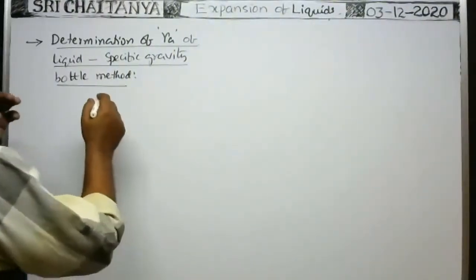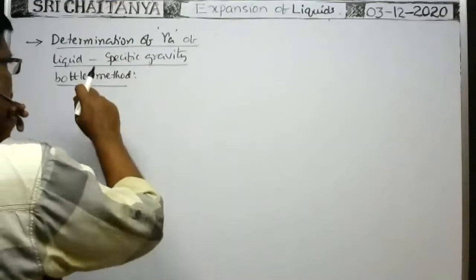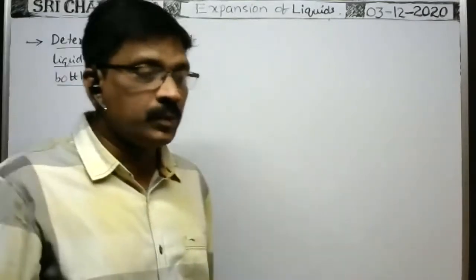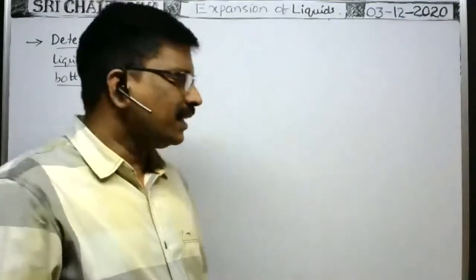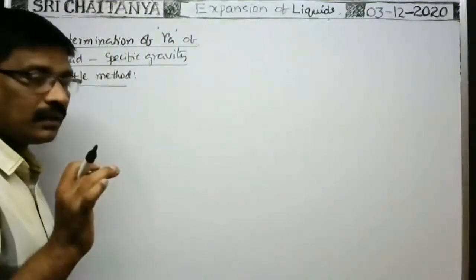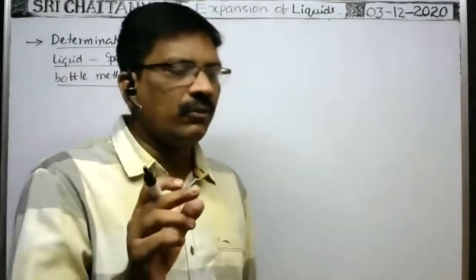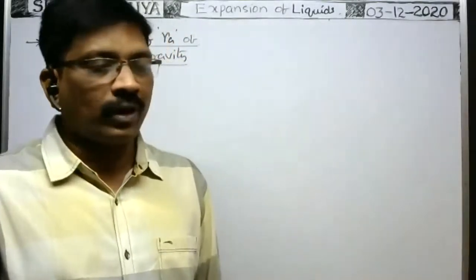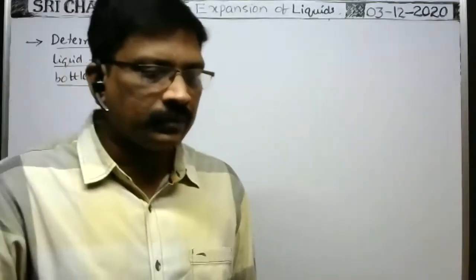Determination of gamma real of a liquid: specific gravity bottle method. What is the specific gravity bottle method? The specific gravity bottle is a small glass bottle in which the volume of the liquid is maintained constant at all temperatures. That bottle is called the specific gravity bottle.